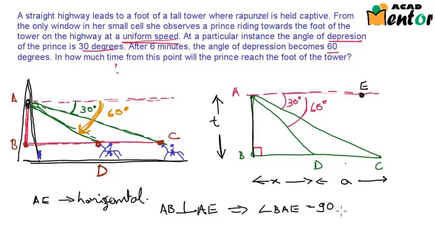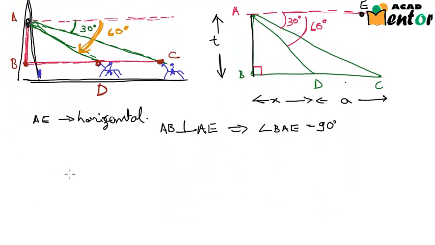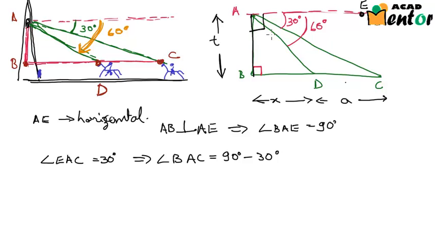to 90 degrees. Here we are also given that angle EAC, the smaller angle, is 30 degrees. This would imply angle BAC is 90 degrees minus 30 degrees. This whole angle is 90 degrees.